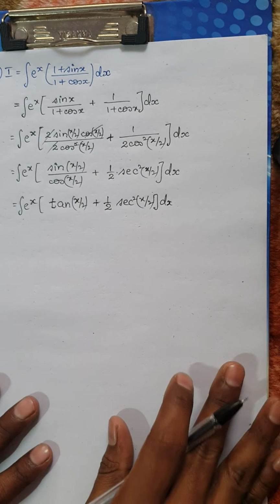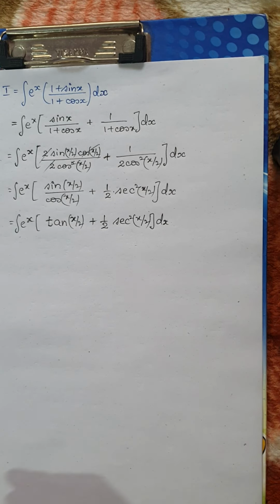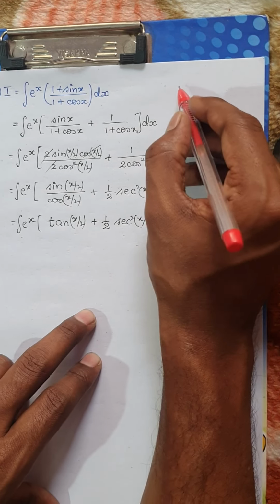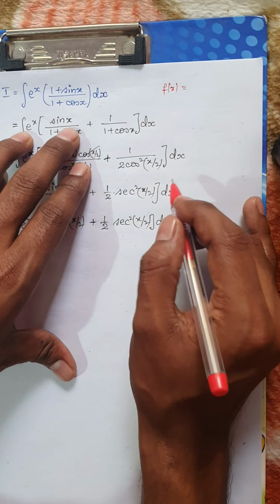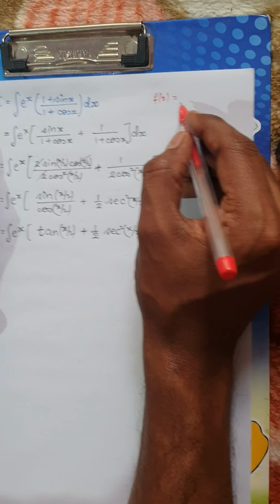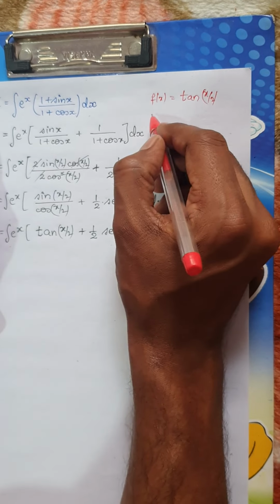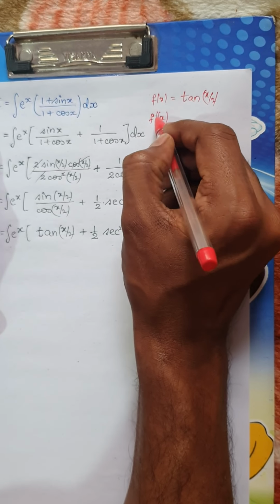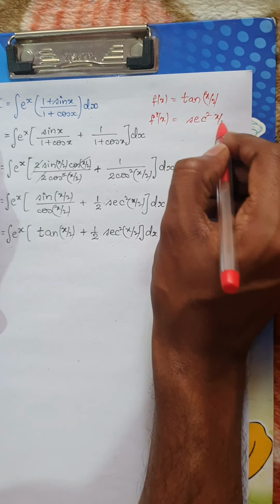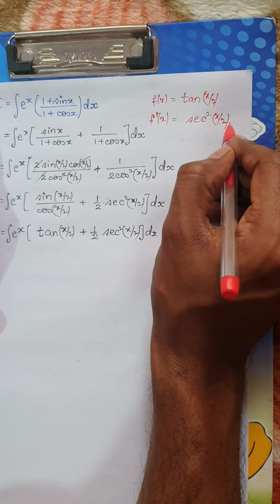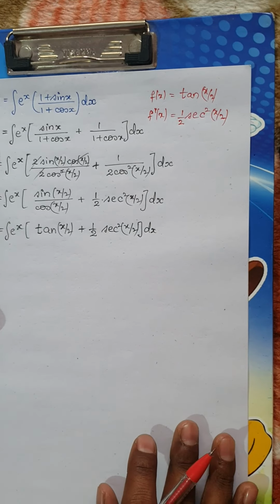Okay, so with this I am almost getting into the result pattern. So if I substitute f of x equal to tan (x by 2), then the derivative of tan is secant square (x by 2) into, again the derivative of x by 2 is 1 by 2.